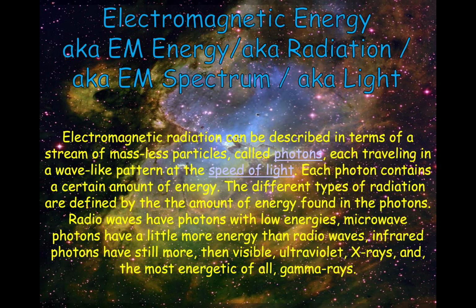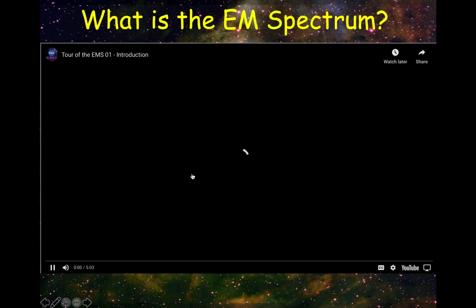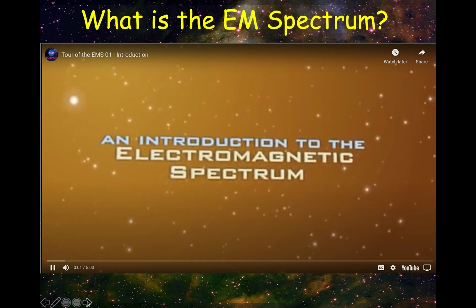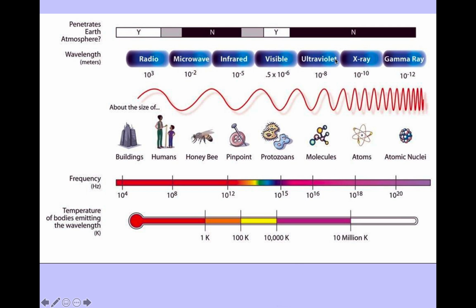Astronomers think of light as all the wavelengths. So from gamma rays to radio waves, they just call it light sometimes. So that's interesting that they think of the whole spectrum as light. That's not how we think of it, but that's how they think of it. Okay. You already learned about what the EM spectrum was, so we're not going to watch this video. That's fine. Let's take a look at this graphic, though.